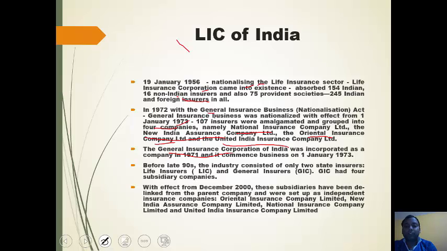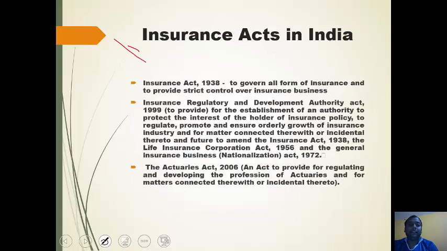The General Insurance Corporation of India was incorporated as a company in 1971 and it commenced business on 1st January 1973. Before the late 90s, the industry consisted of only 2 state insurers, LIC and GIC. GIC had 4 subsidiary companies, which we have already seen. With effect from December 2000, these subsidiaries were de-linked from the parent company and set up as independent insurance companies: Oriental Insurance Company Limited, New India Insurance Company Limited, National Insurance Company Limited and United India Insurance Company Limited.